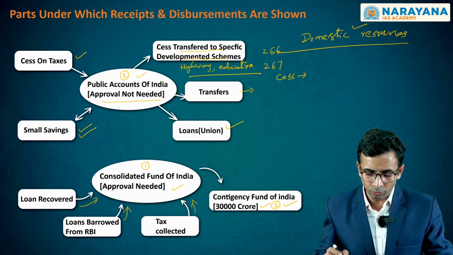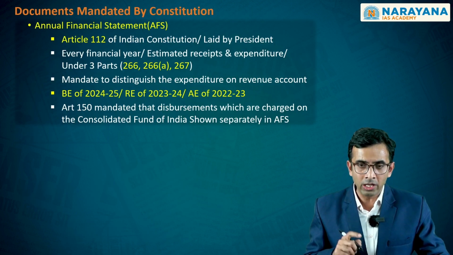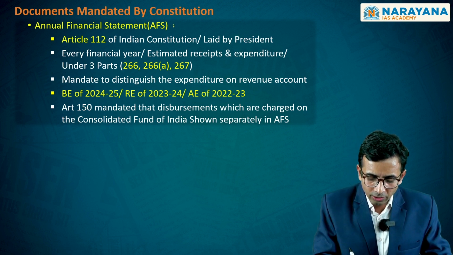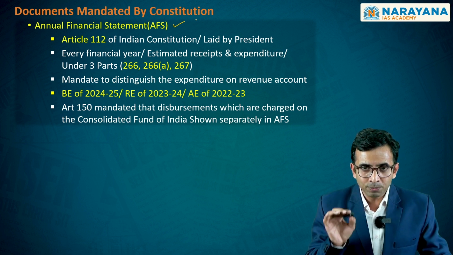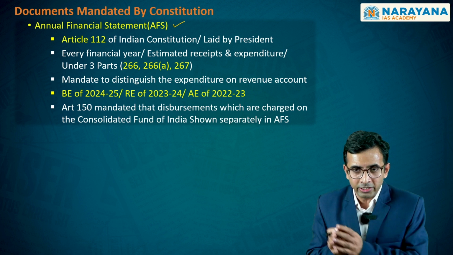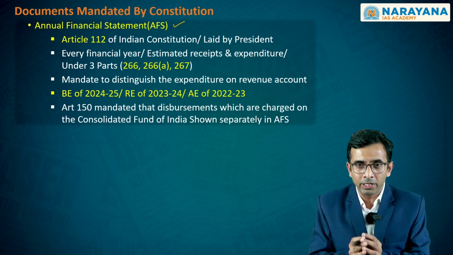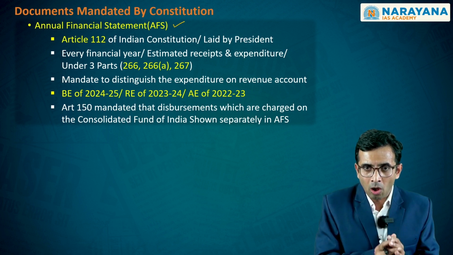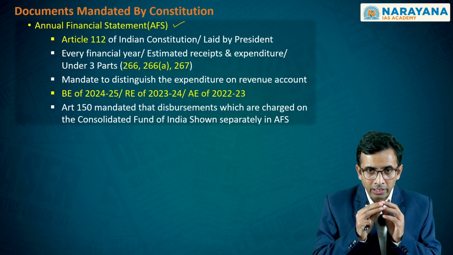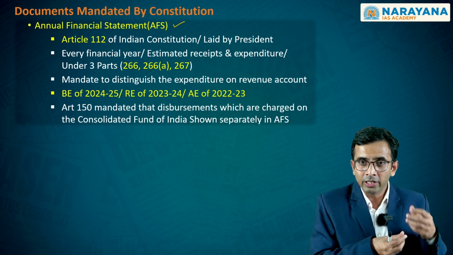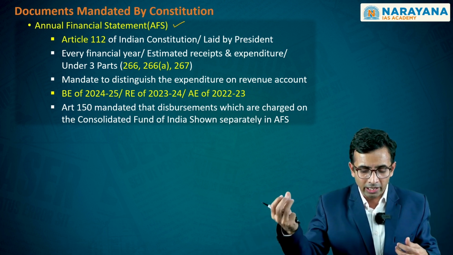This is the first thing that we have to know. The second aspect is, as you clearly see, there are three such documents that the Constitution is mandating. First one is the annual financial statement. As per Article 112 of the Indian Constitution, the annual financial statement, which shows separately the statement of revenue and the statement of expenditure, must be submitted to both the houses of parliament. This is the first one. Second, this has to be done on a year-on-year basis, meaning every year the executive must get approval from the parliament in order to meet such resource requirements and expenditure requirements.